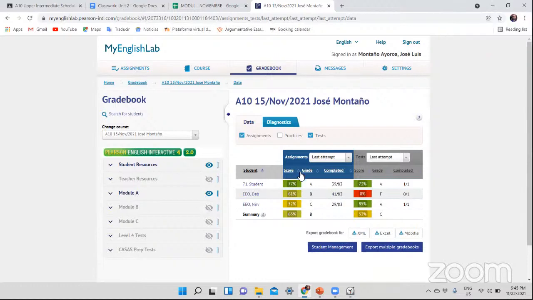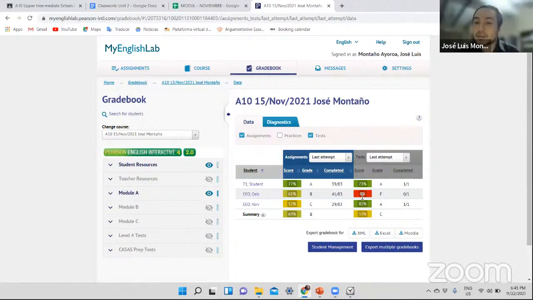I have a question. Why is my score 0%? It's because you didn't take the quiz, Jose. According to this, it's because you didn't take the first quiz. The quiz was assigned on Friday and was to be taken Friday, Saturday, and until Sunday maximum.